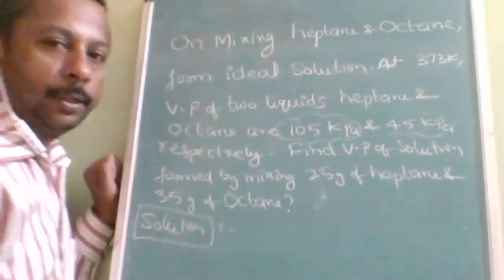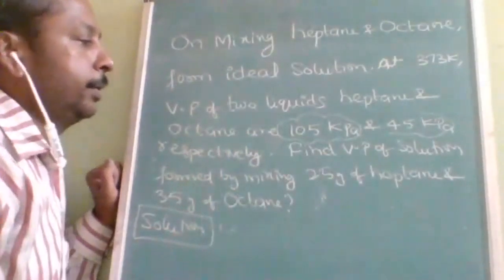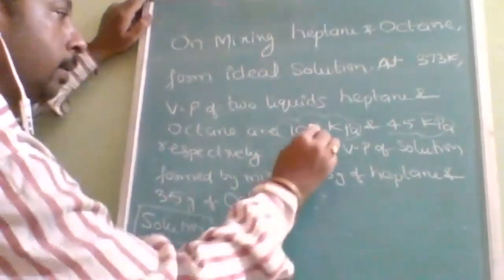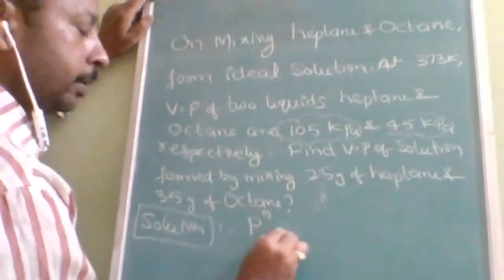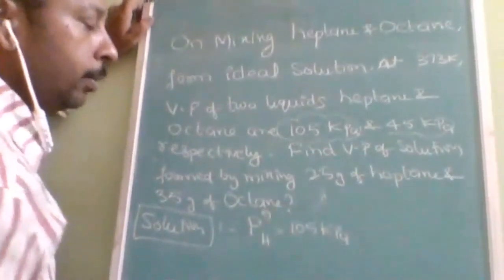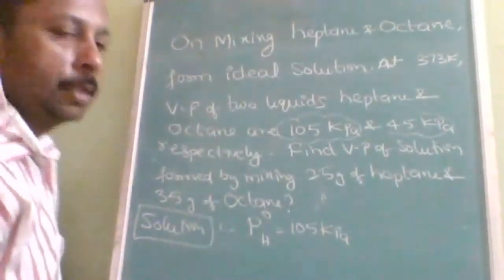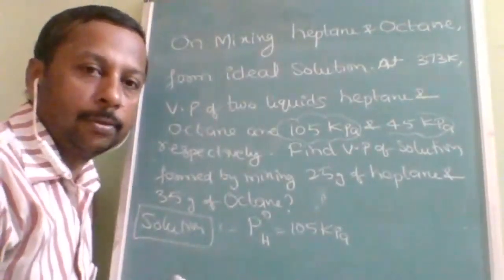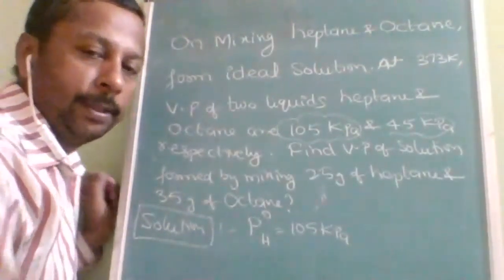So here, how to represent, you should know. P naught heptane, I will write as P naught H, is equal to 105 kPa. Don't worry about the units, because the answer will also be in kPa only.